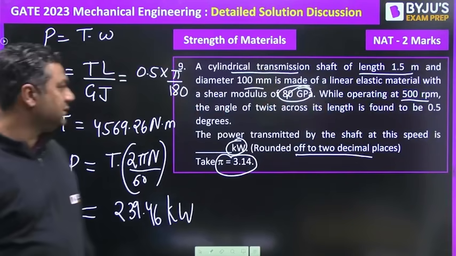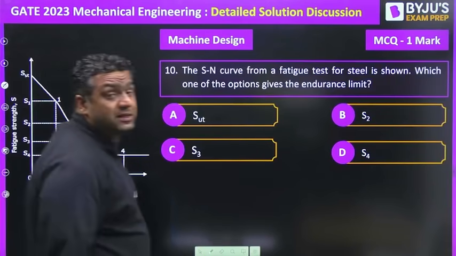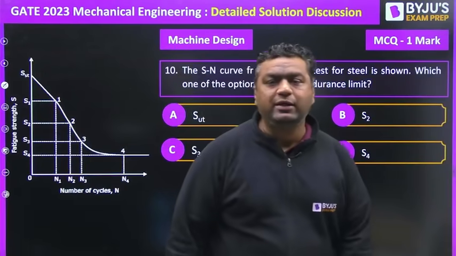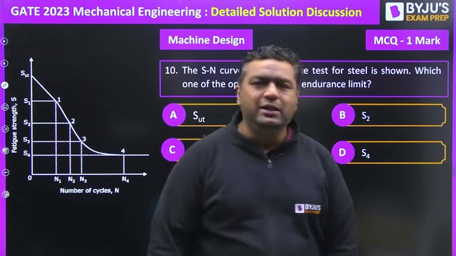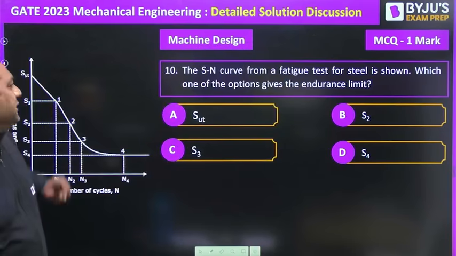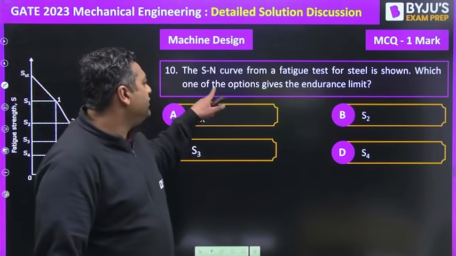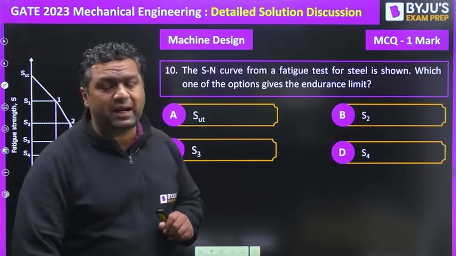Moving further, guys, to the next question. Question number 10. Now machine design questions started. Strength of material questions are over. So in machine design, this question was from the fatigue loading S-N diagram, 1 mark MCQ. The S-N diagram curve for a fatigue test for steel is shown. Which one of the following options is giving us the endurance limit?